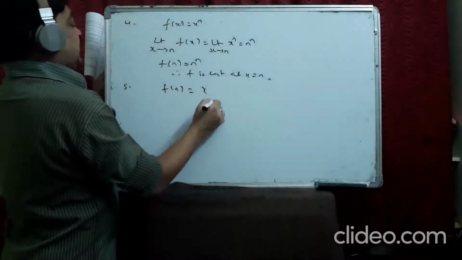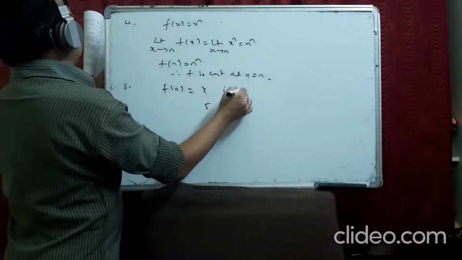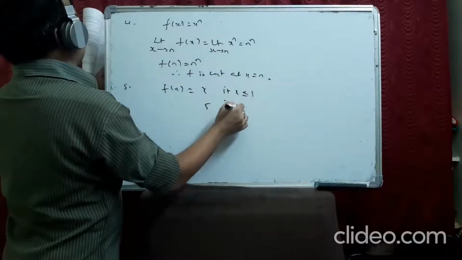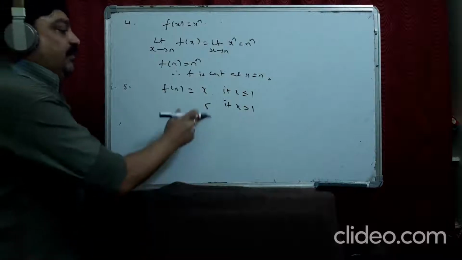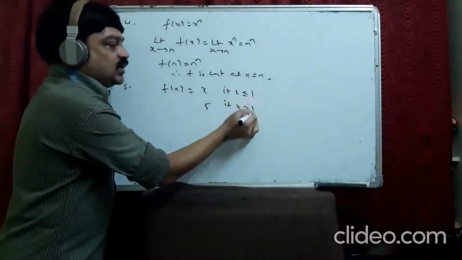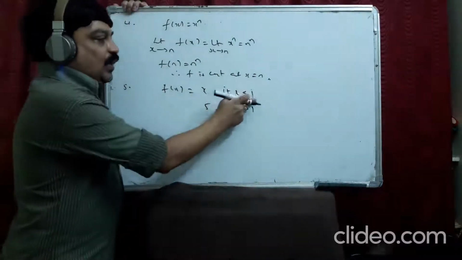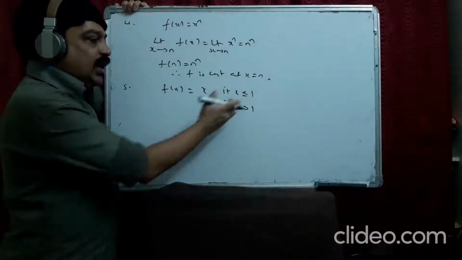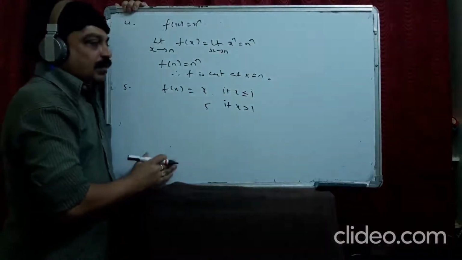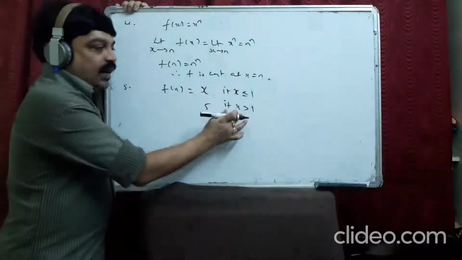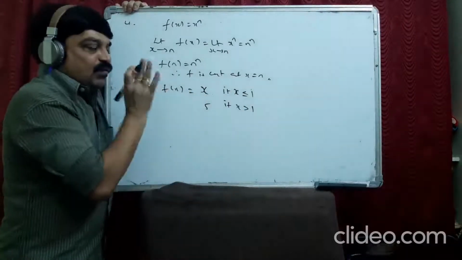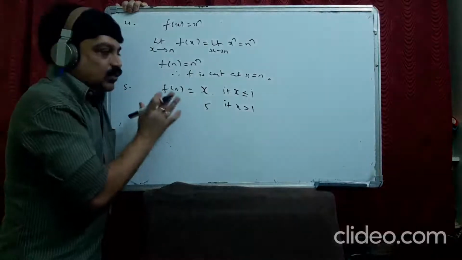f of x equal to x, and f of x equal to 5. If x is less than or equal to 1, if x is greater than 1. So, when a function is given like this with breaking points, here what is the breaking point? 1 is the breaking point. Before 1 and after 1 is the given function. That means, before 1 it is continuous and after 1 it is continuous. We are just asked to check at 1.